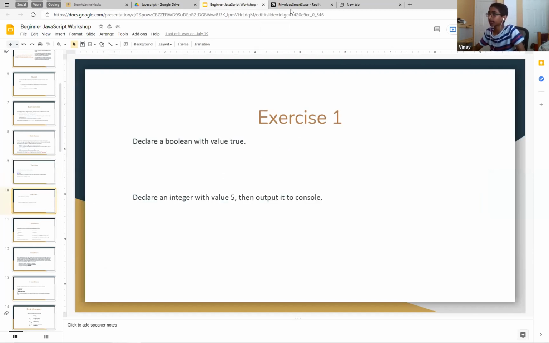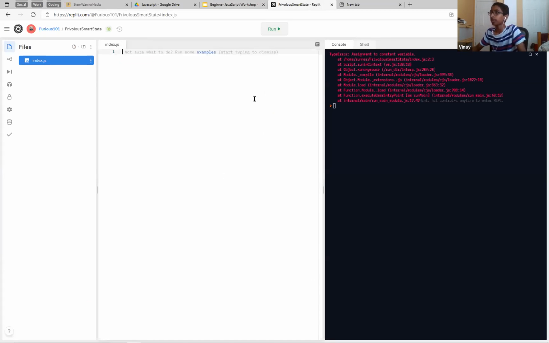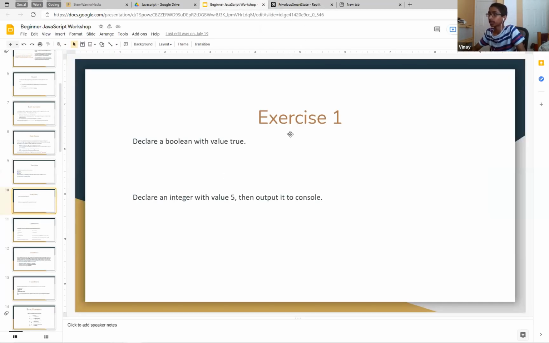So now let's do some exercises. Let's open up REPL and then try to do these. We already went over how to declare variables. Declare an integer, and then output to constant. Okay, so these are pretty easy ones. I'll give you a few minutes to do these.